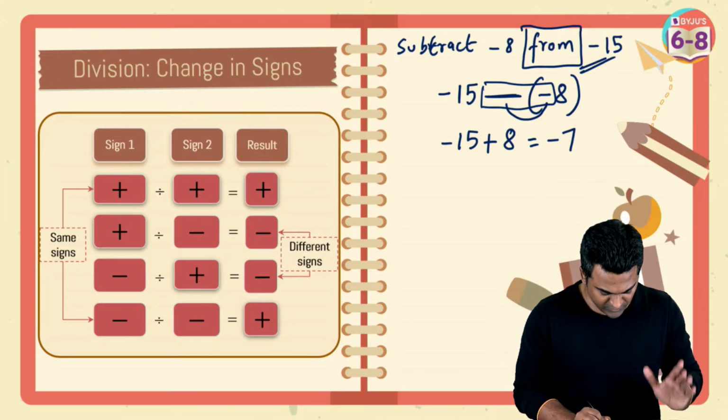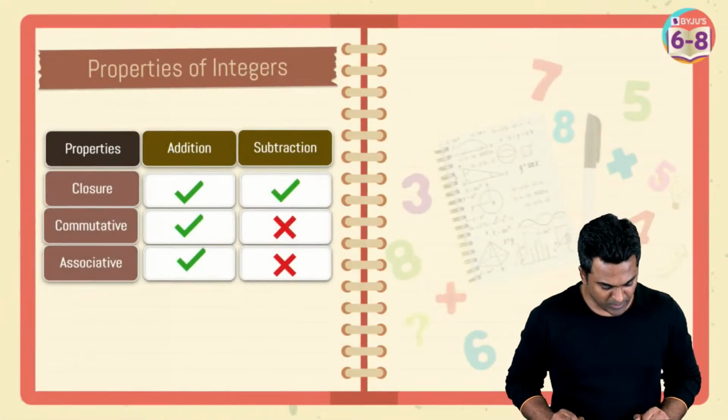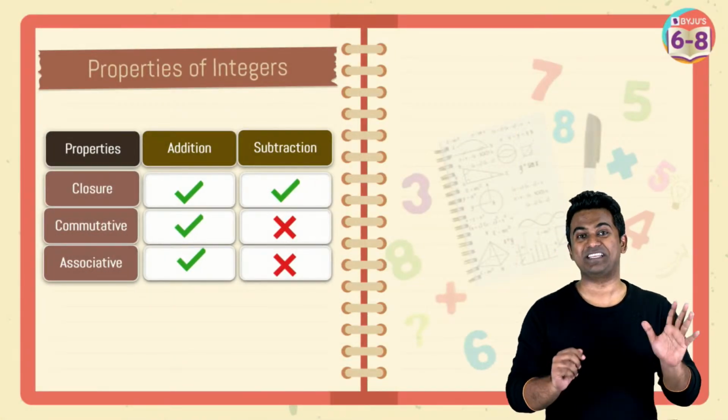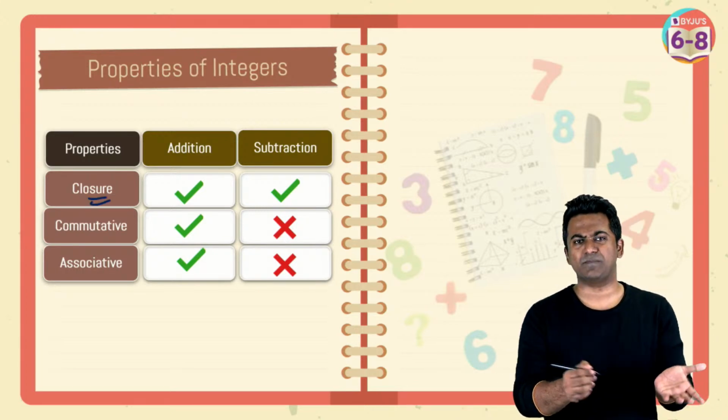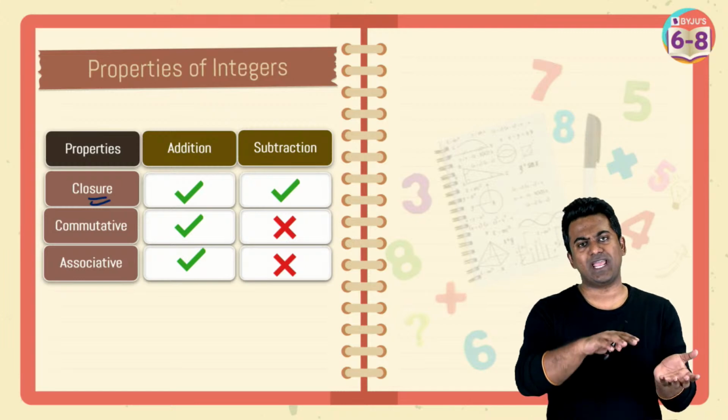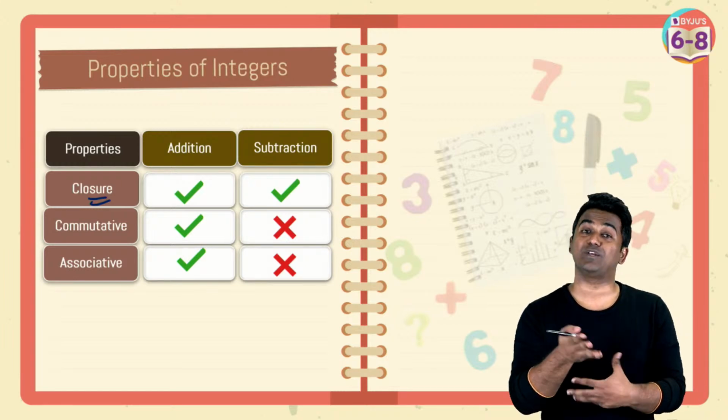So that's about it. Division, change in signs. I'm going to move on to the next topic here. Properties of integers. Now these are going to be interesting here. Closure property. Closure is very simple. First we will check out addition and subtraction, and then later on we will check out multiplication and division.